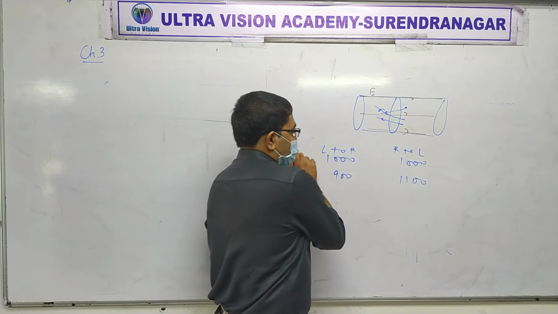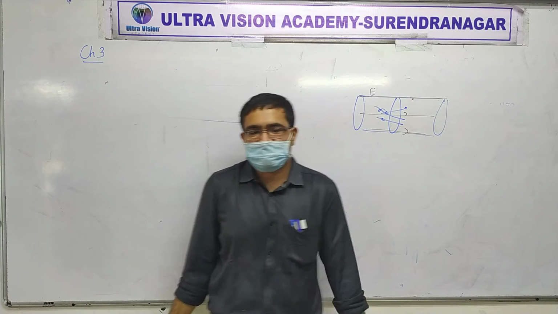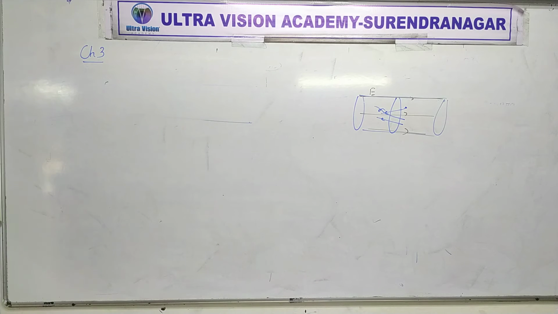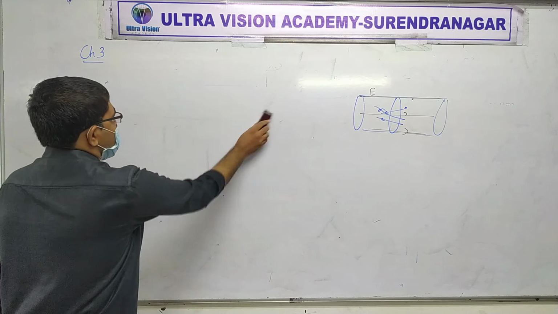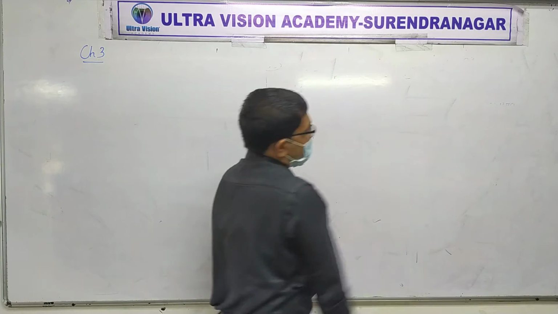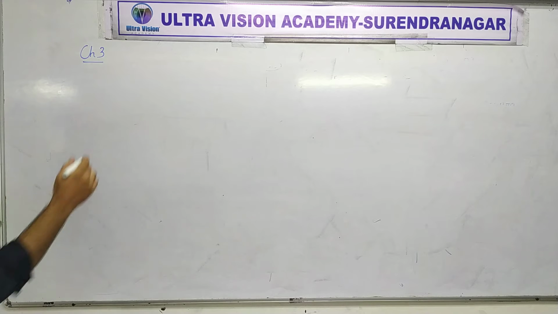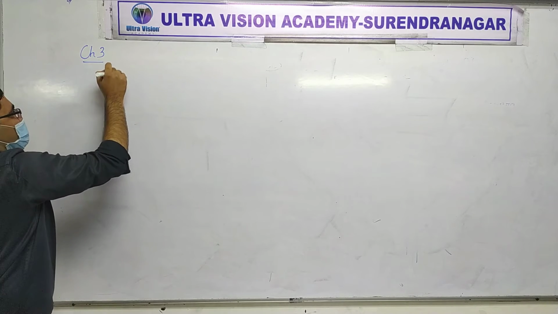Okay, thermal motion means motion due to temperature. Now a very simple idea like we had in capacity.